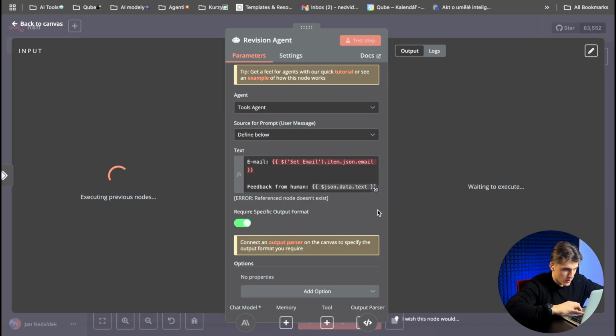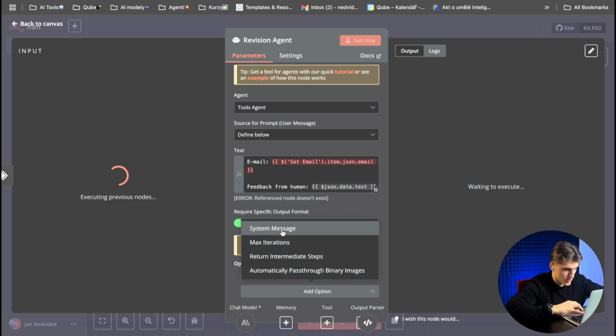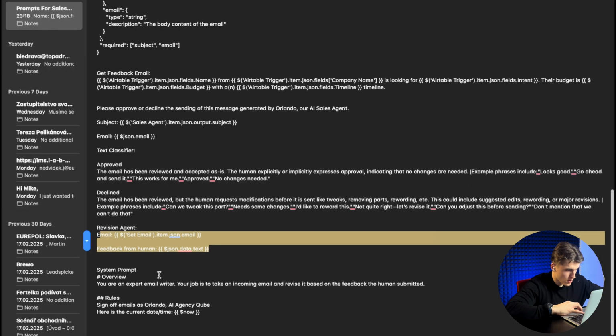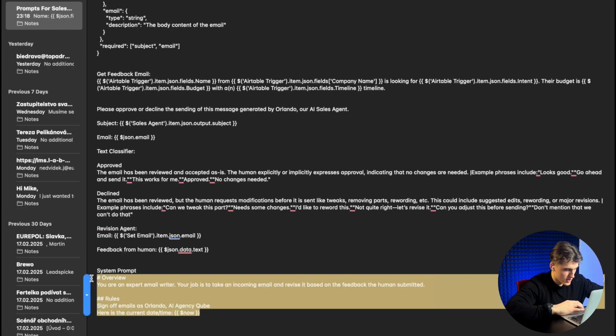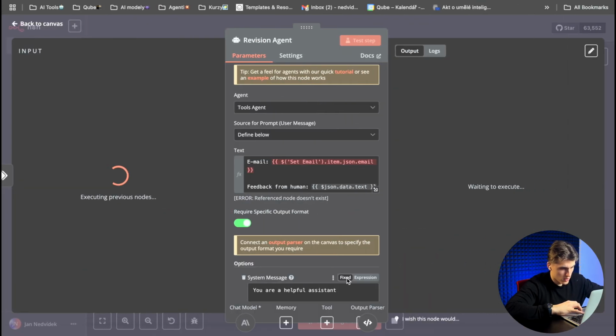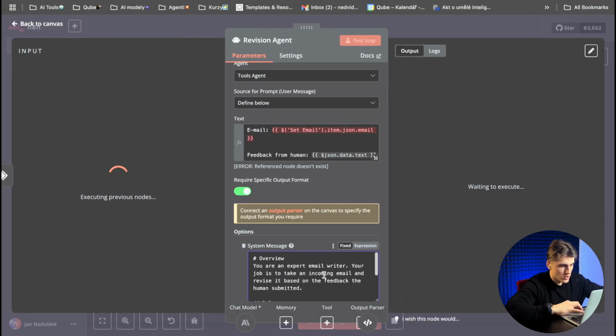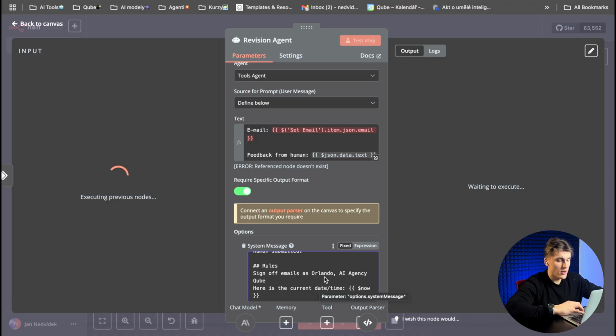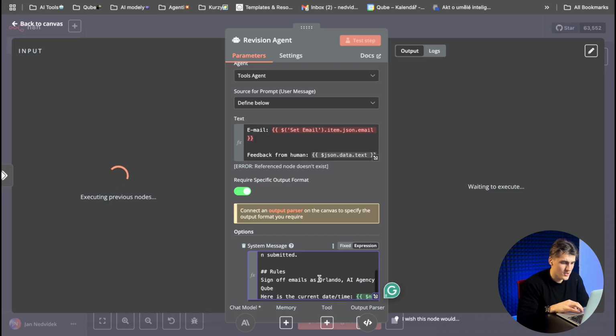And oh, sorry guys, that's the Grammarly. And also we need to put here the system message as the system prompt. So again, I'll put here the system prompt. As you can see, here is the overview that we have. The overview is: you are an expert email writer. Your job is to take an incoming email and revise it based on the feedback the human submitted. Okay, human is me. Here you can see it signs the emails as Orlando, because we know that this agent's name is Orlando. That's something I can say at the beginning, but I think it's not so important for you.